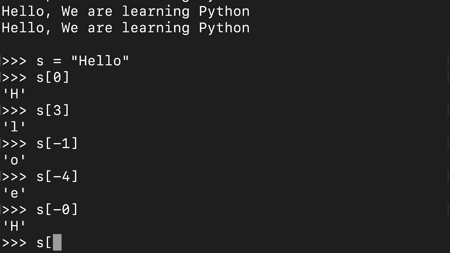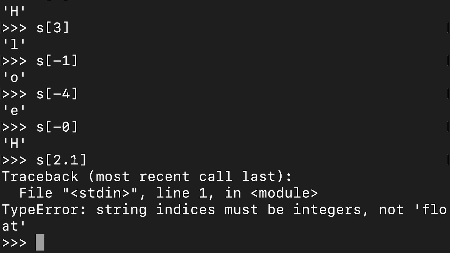After that, let us say I want to print the character present in position 2.1, okay? Now this is invalid, right? There is no index 2.1, and because of that we will get an error, that is a type error, okay? So keep these things in mind, that we get what kind of error and when. All right, now let us say I'm giving the index of 10, okay?